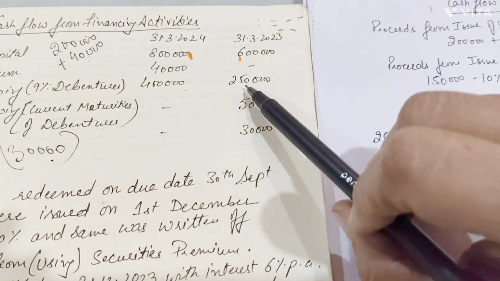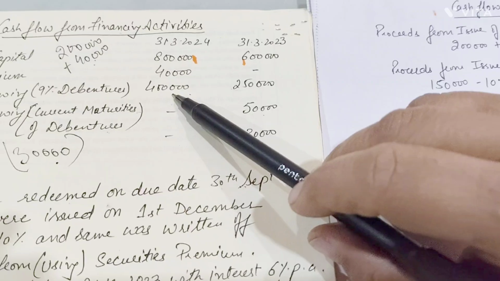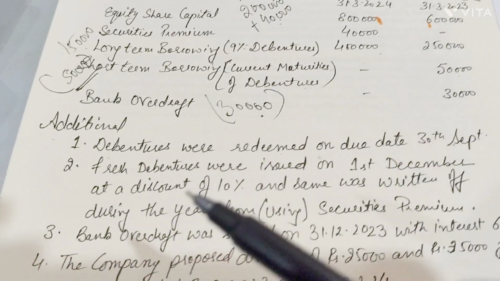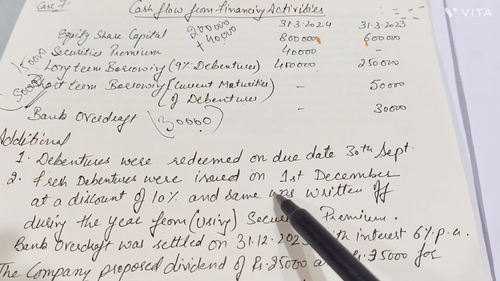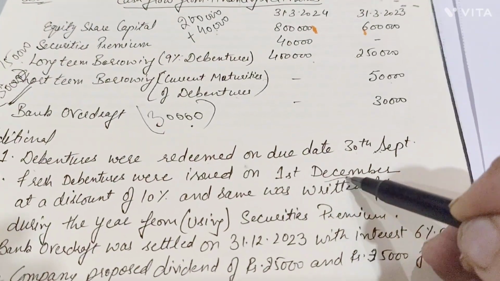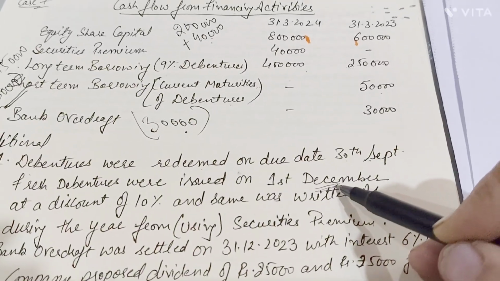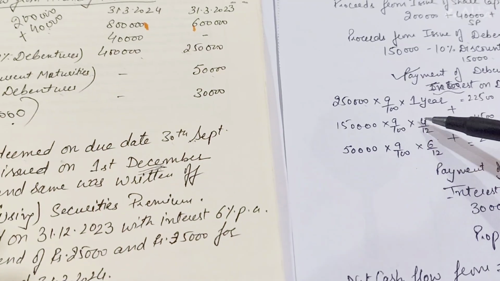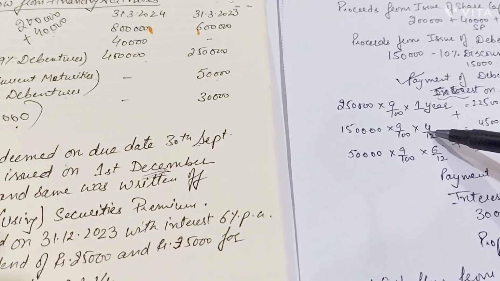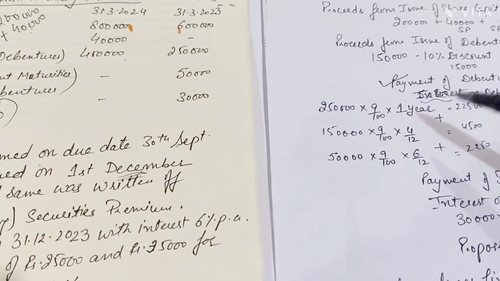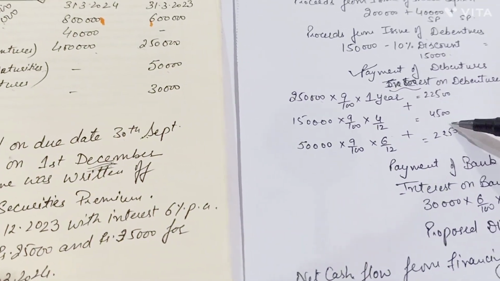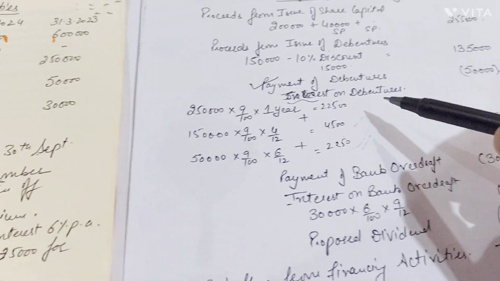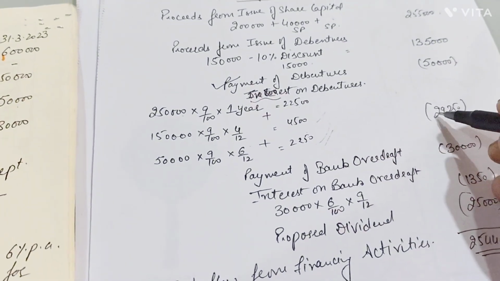Now out of this 2,50,000 which became 4 lakh rupees at the year end, there was an issue of debentures of rupees 1,50,000, for which it says the fresh issue of the debentures was made on 1st December, right? So if we are issuing these 1,50,000 debentures at 9%, 1st December means December, January, February, March, so it becomes 4 months, 4 by 12. So for these 3 points, we calculated our interest value first, second and third. We calculated and added this interest value.